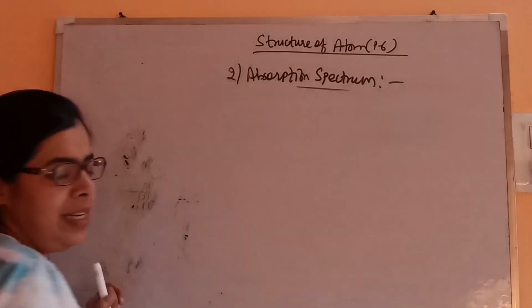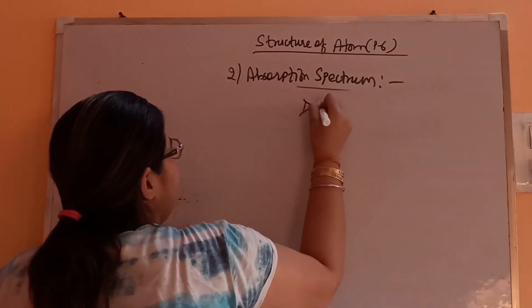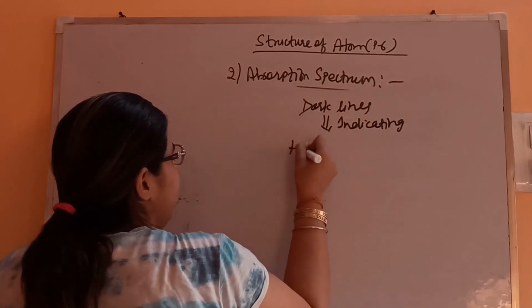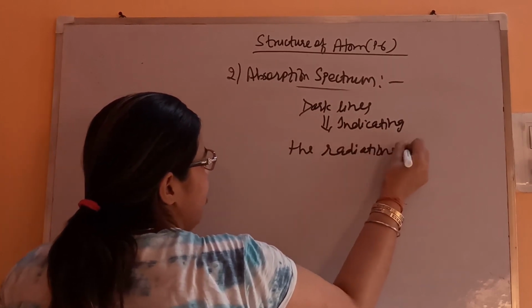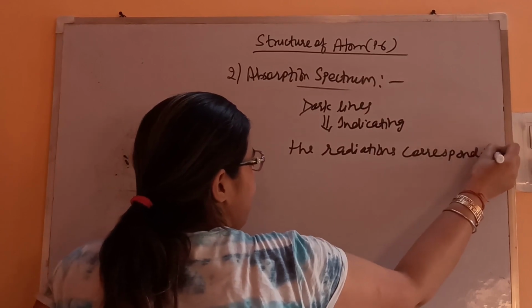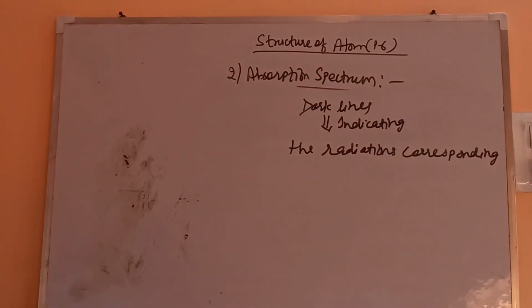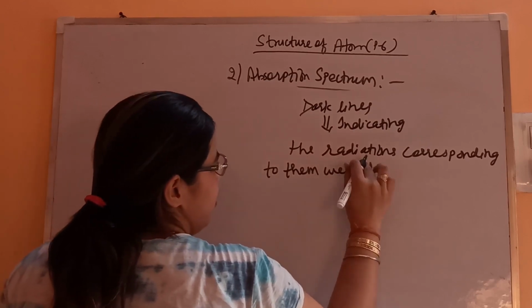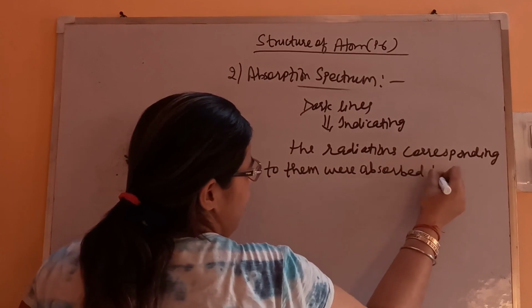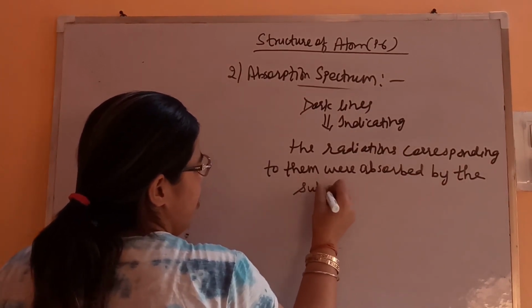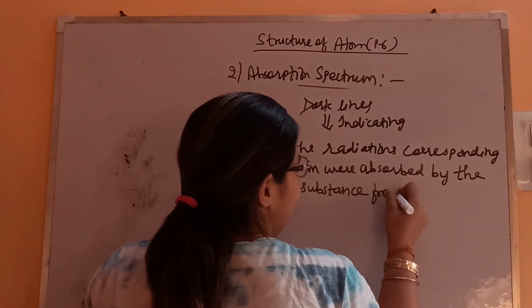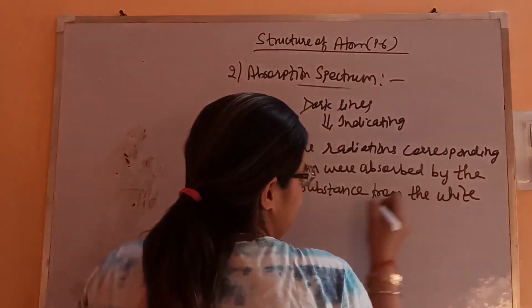So what do these dark lines indicate? They indicate that the radiations corresponding to them were absorbed by the substance, from the white light. So this is the meaning.